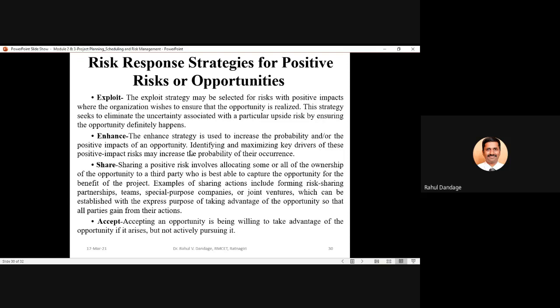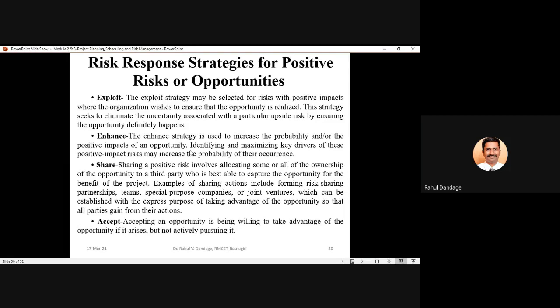So if you feel that you cannot take out maximum benefit out of that particular opportunity, then you may go for sharing that opportunity with somebody, looking at his capabilities, so that you know that this particular agency, this particular firm, this particular person can take out maximum benefit out of that particular opportunity, and that is beneficial for your own project. That is a win-win situation. He will also be benefited, your project will also be benefited.